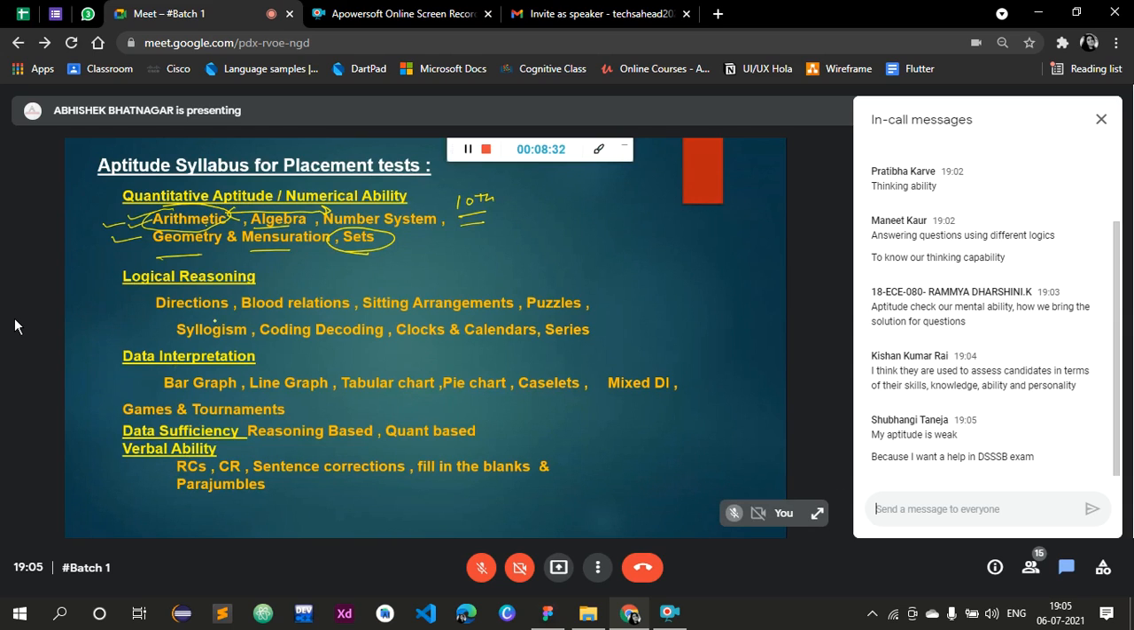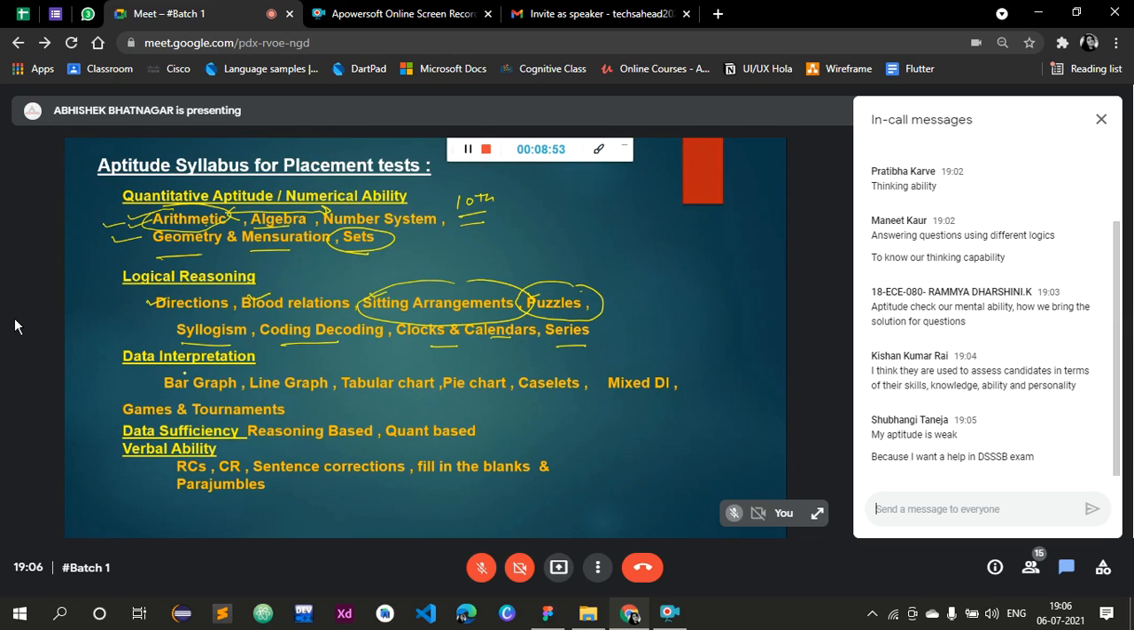Then let's check about logical reasoning. The syllabus is directions, blood relation, sitting arrangement, puzzles, the most important part, puzzles and sitting arrangement. Then we have syllogism, coding, decoding, clocks and calendar, and series questions.